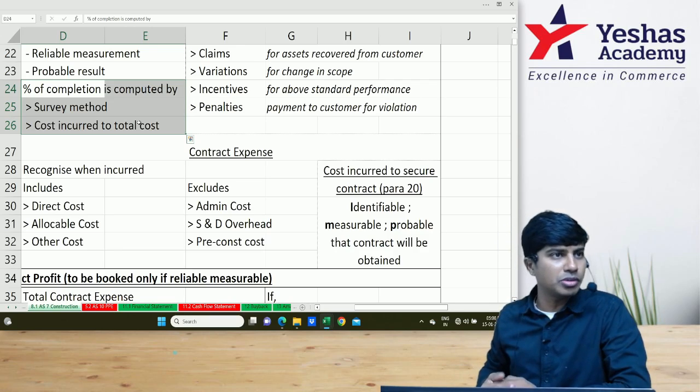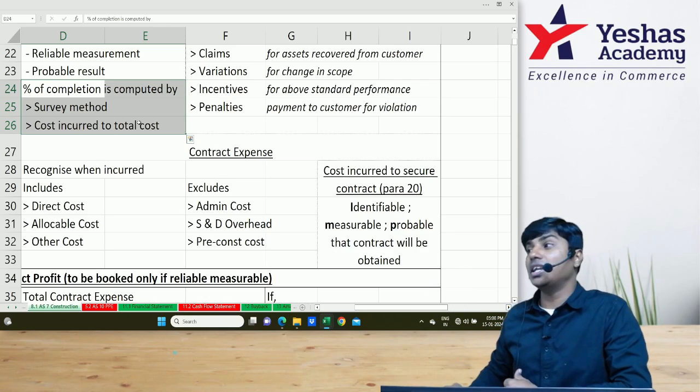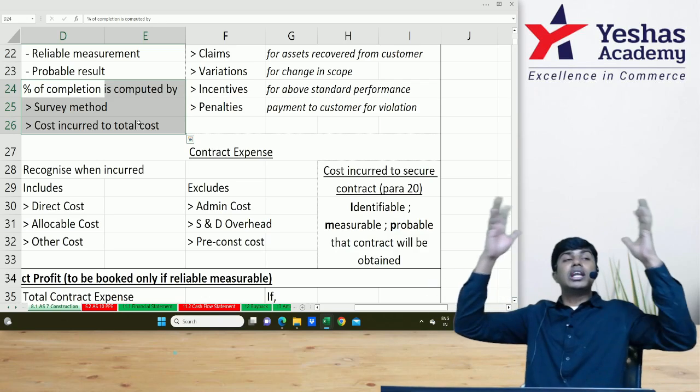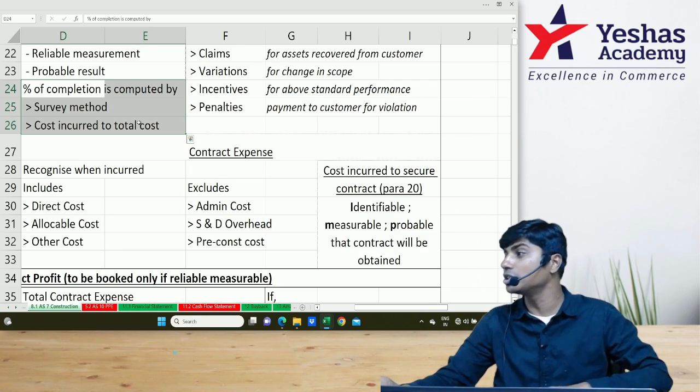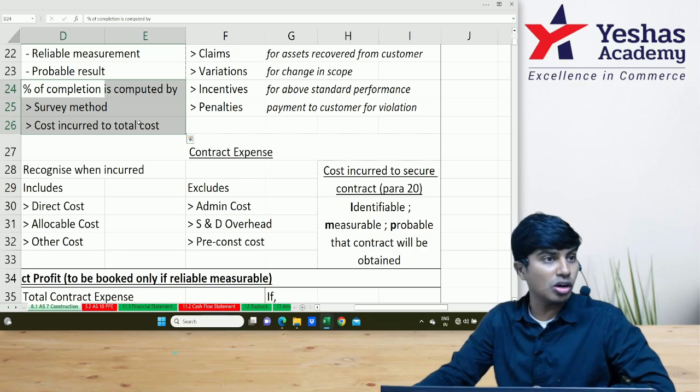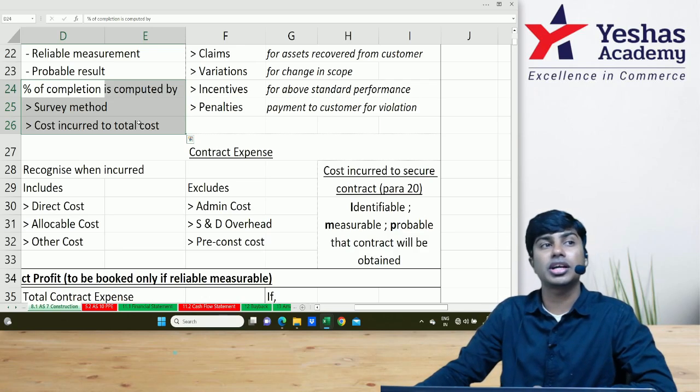This is one way of computing the percentage. This percentage is important because out of the total revenue, I'll apply this percentage to identify how much revenue should be recognized in the current period. Now talking about contract revenue, what all is included in contract revenue?